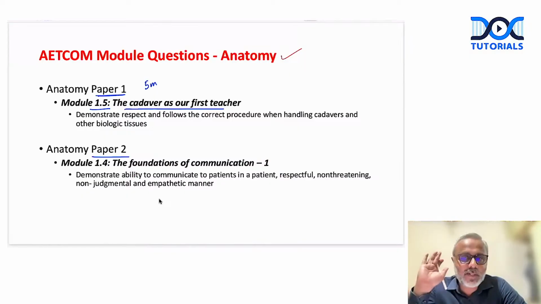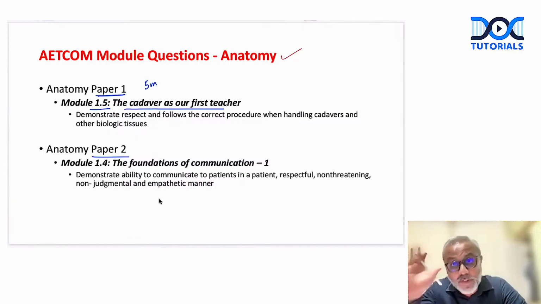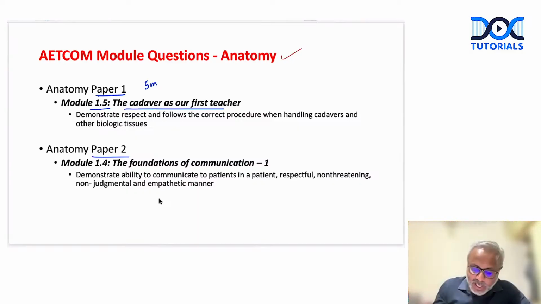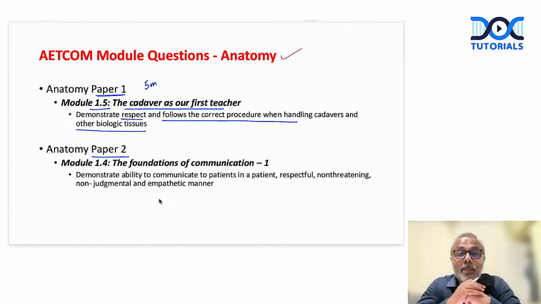We will see possible questions, but 5 marks on cadaver, the professional behavior towards the cadaver, how do we handle biomedical waste? This is a top-notch 5 mark question. So how do we respect the cadaver? How do we follow the correct procedure in handling the cadaver and other biological tissues? How do we manage the biological waste which is produced during the dissection? This will be definitely asked in paper 1. We will see a few questions.